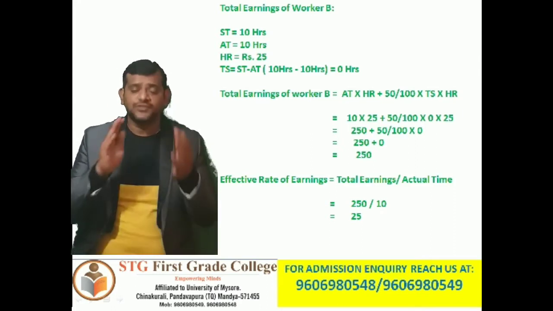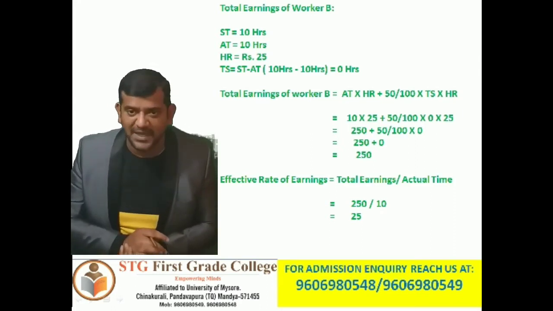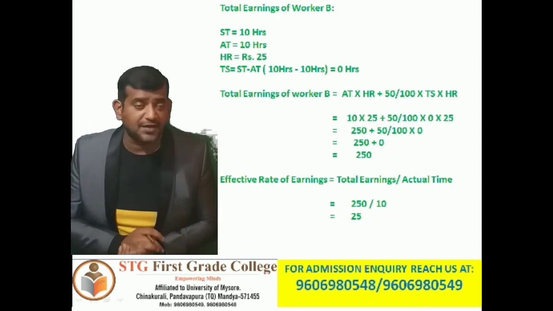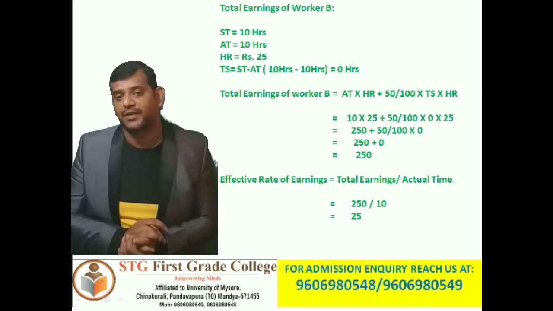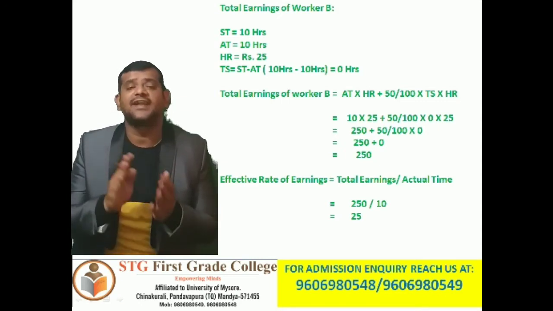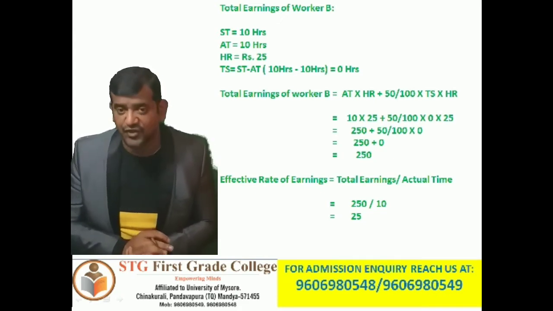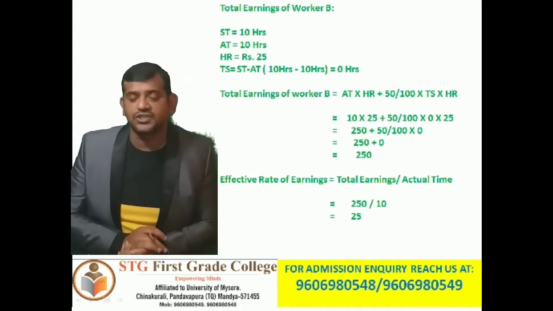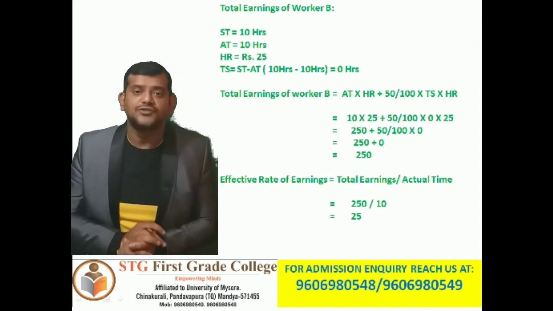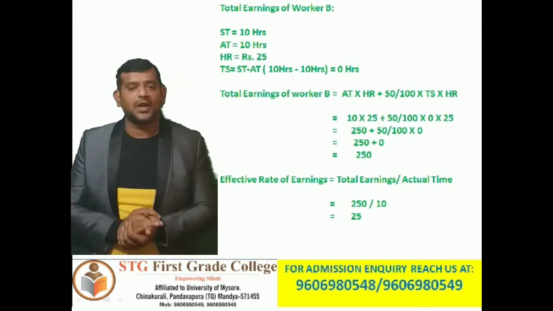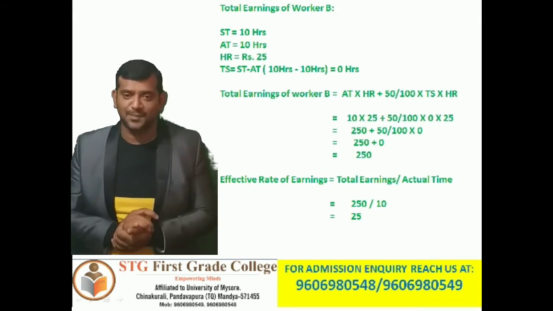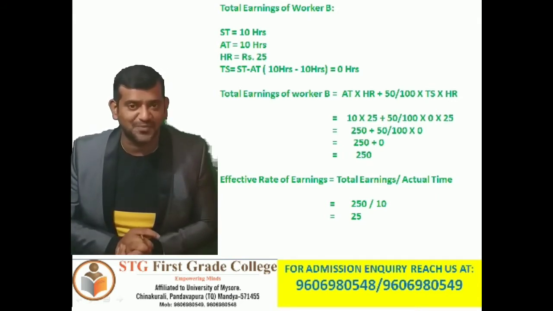Total earnings of worker B equals actual time into hourly rate plus 50 divided by 100 into 0 into 25. That is 10 25s are 250 rupees plus 0. So total earning of worker B is 250 rupees.